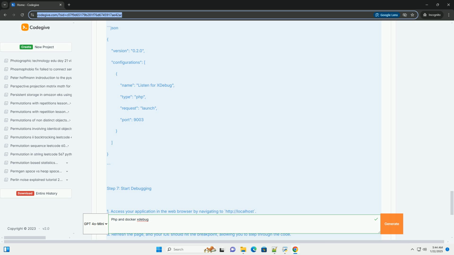Step 6. Configure your IDE. To debug your PHP application, you need to configure your IDE, like PhpStorm, Visual Studio Code, etc., to listen for xdebug connections. For PhpStorm: 1. Go to Preferences, Languages and Frameworks, PHP, Debug. 2. Set the debug port to 9003.